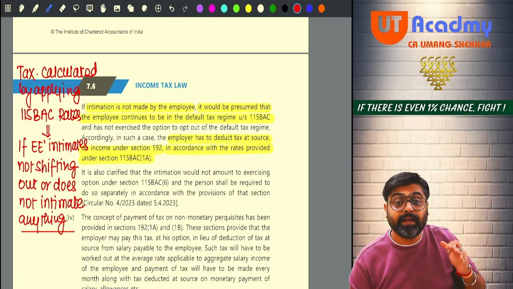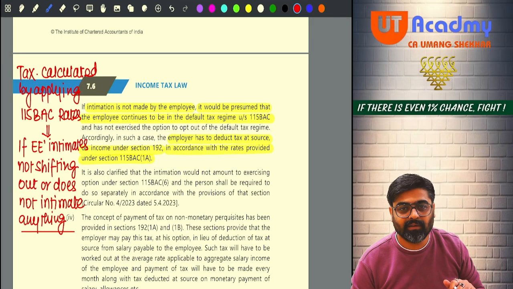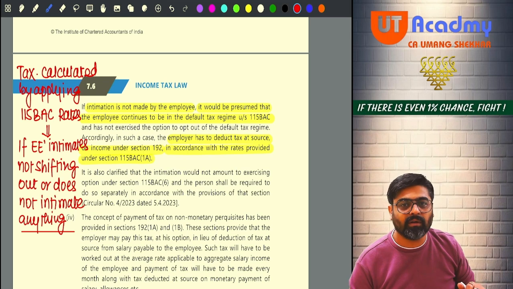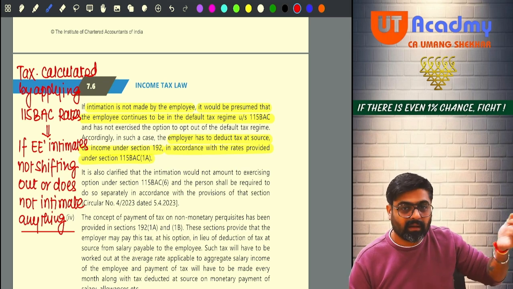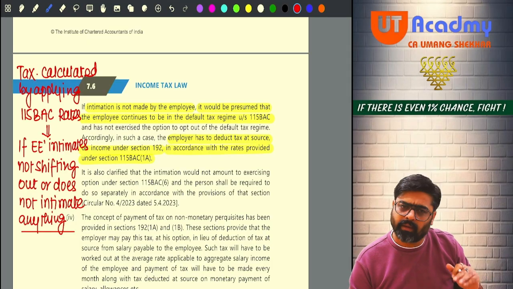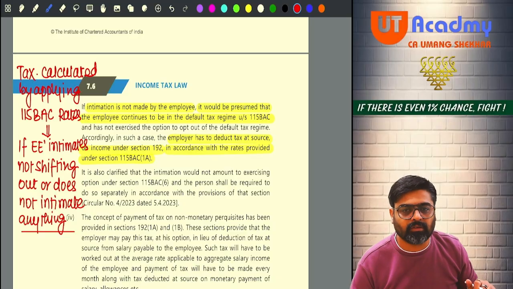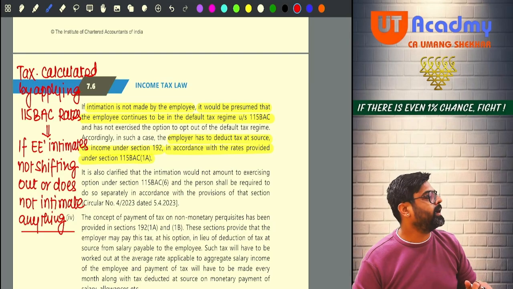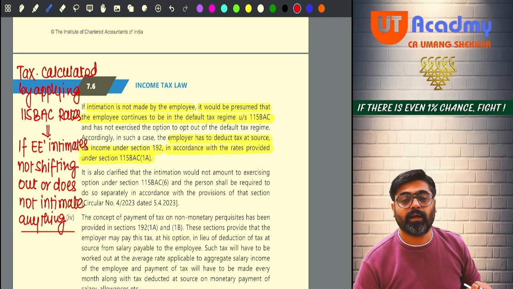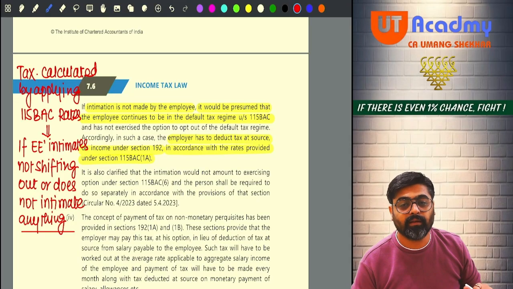Because see, the TDS will be deducted in the beginning of the year only. Year has started. So, this year you are going to earn salary from me, no? So, on that salary, I am supposed to deduct the TDS from you. So, very beginning of the year, April month itself, the employer is going to ask the employees, please tell me at what rate the TDS you want me to deduct from your salary.